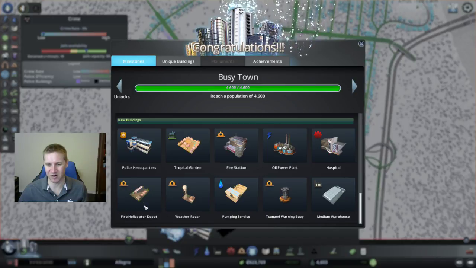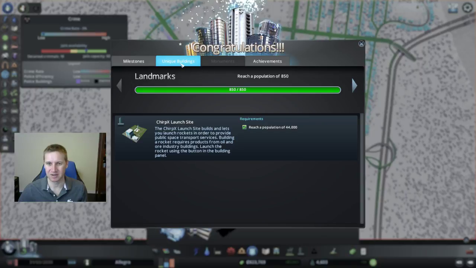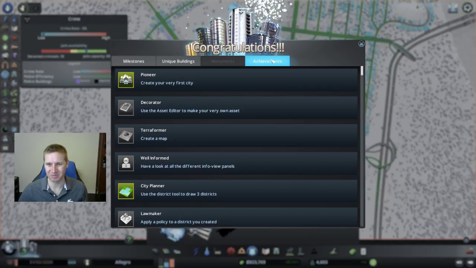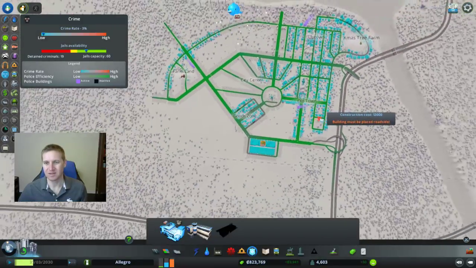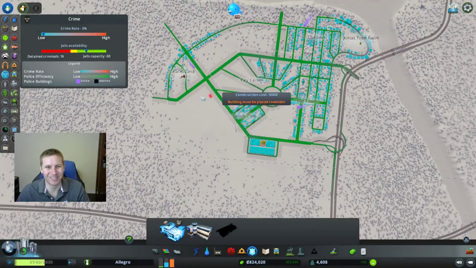That's what I really want, the fire helicopter depot. That might help with some of my fire problems. Oh, this is cool. This is my rocket launch site that I'm gonna build. All right.